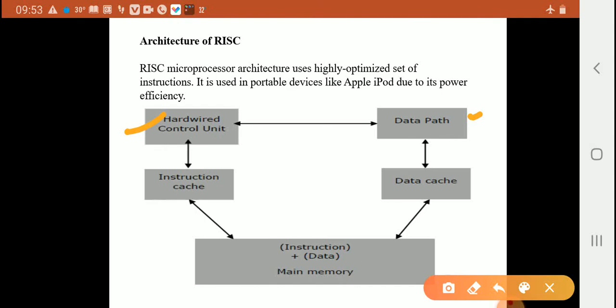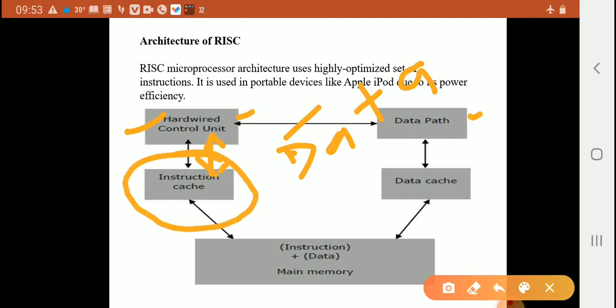The data path is connected by a bidirectional data bus. The control unit is connected to the instruction cache bidirectionally. The instruction set, the program code, is stored in the main memory. Instructions plus data are stored in the main memory, data cache and data path.